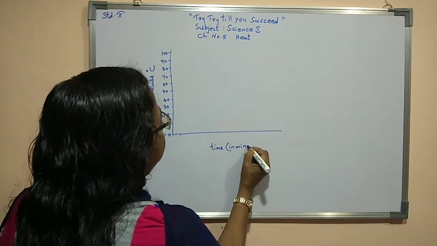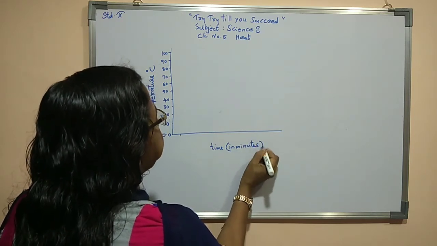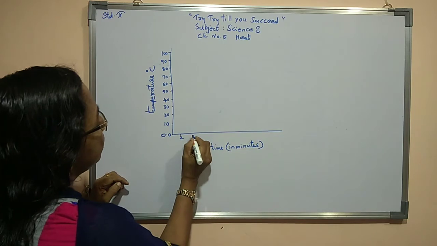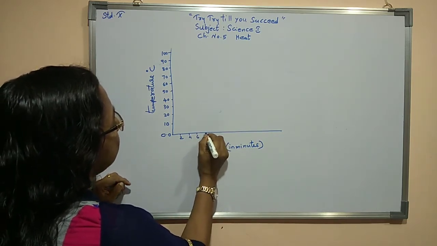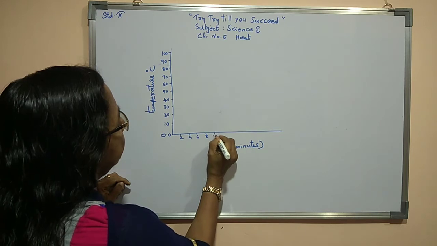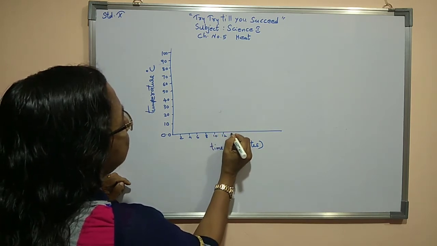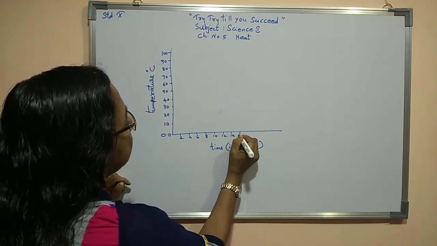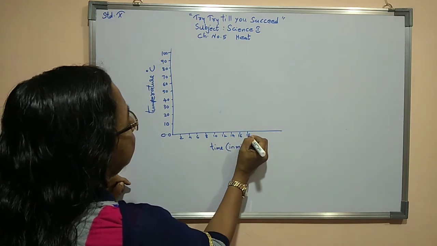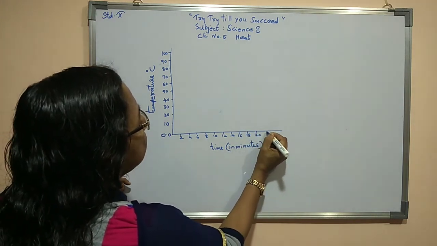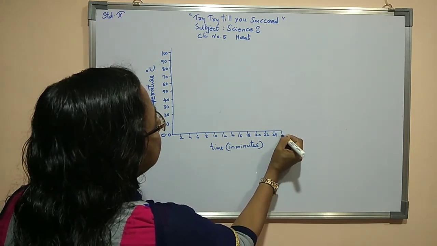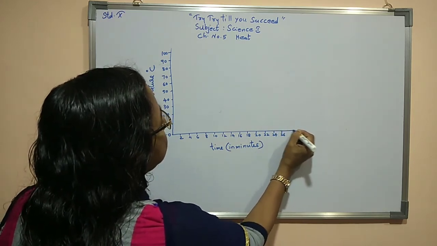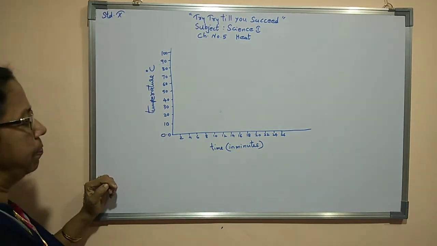The time is showing in minutes here. 2 minutes, 4 minutes, 6 minutes, 8 minutes, 10 minutes, 12 minutes, 14 minutes, 16 minutes, 18 minutes, 20 minutes, 22 minutes, 24 minutes, 26 minutes, like that it is extending.